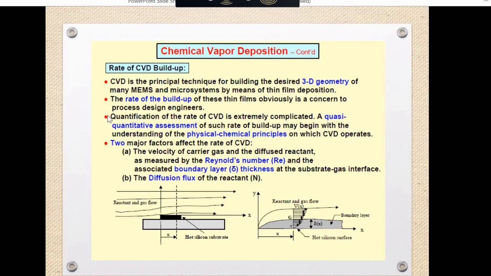So the quantification of the rate of CVD is extremely complicated. A quantitative assessment of such rate of the buildup may begin with the understanding of the physical and chemical principles on which the CVD operates. So there are two major factors that affect the CVD. That is the velocity of the carrier gas and the diffused reactant, as measured by the Reynolds number and associated with the boundary layer thickness.